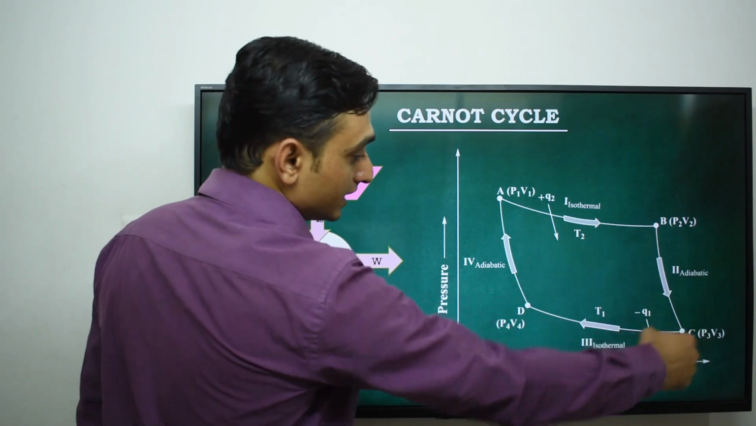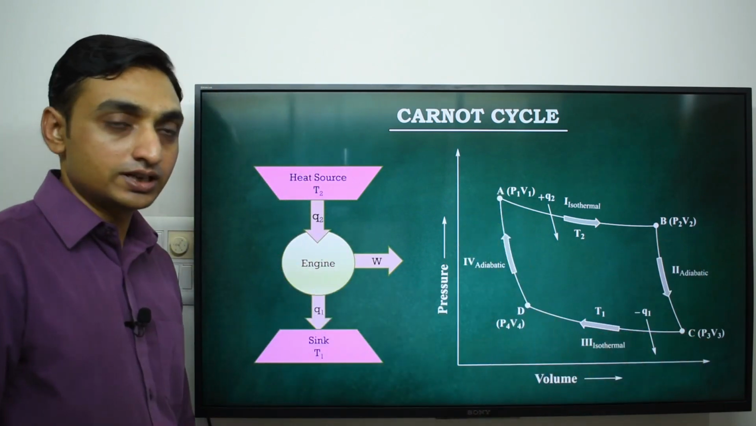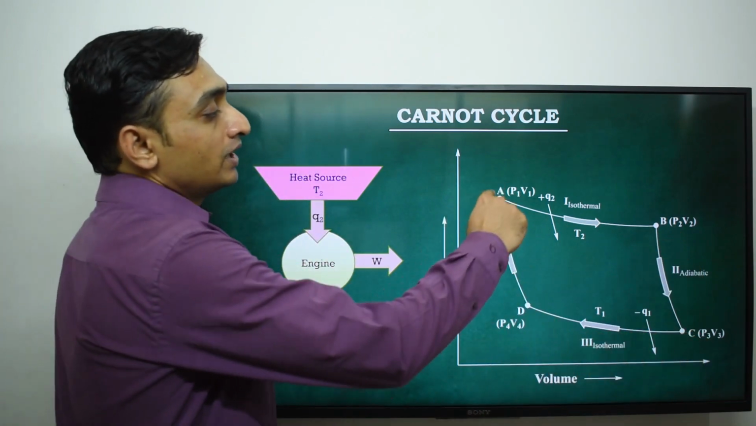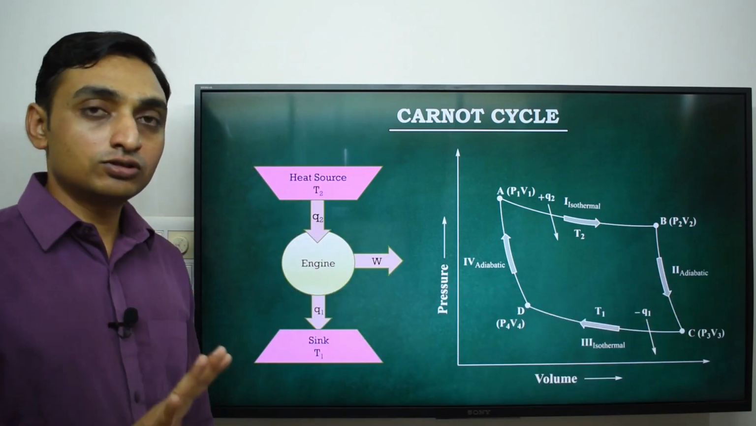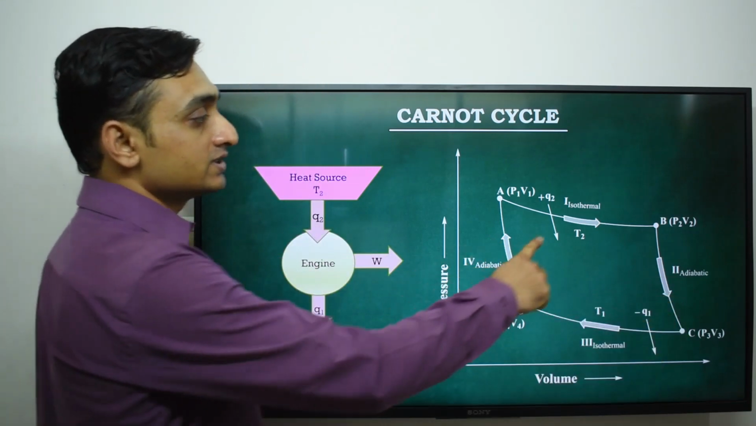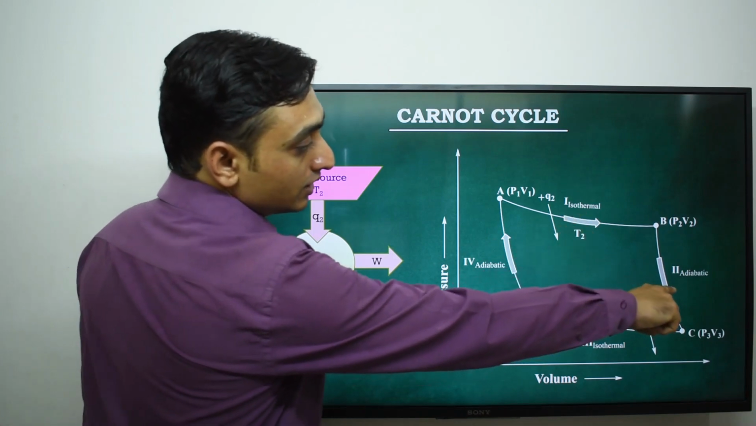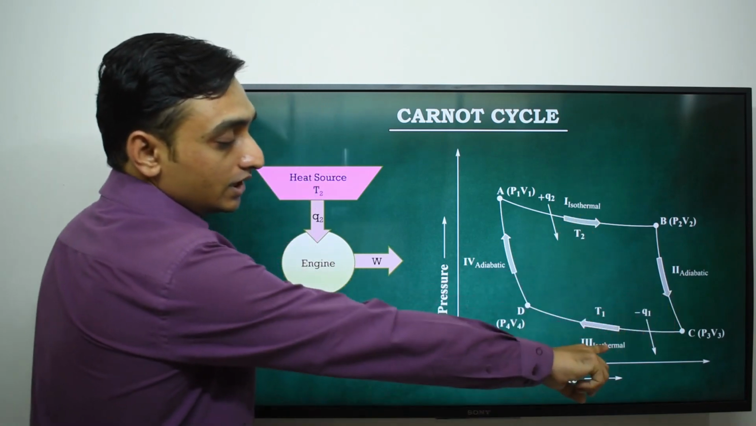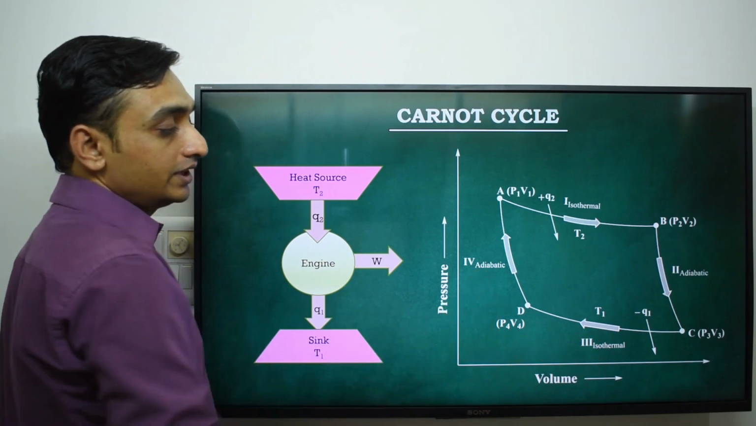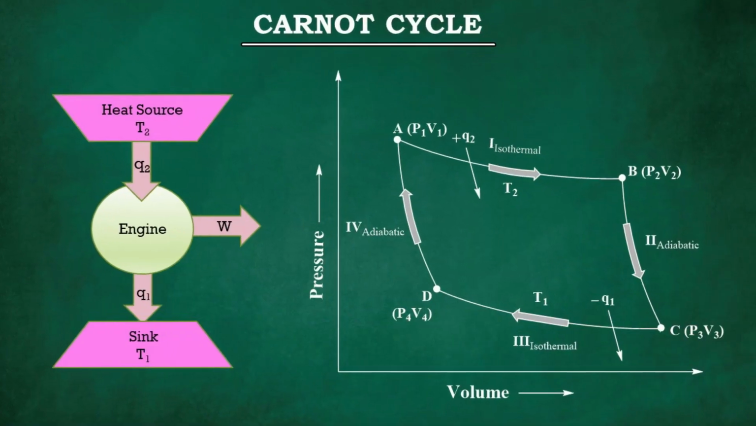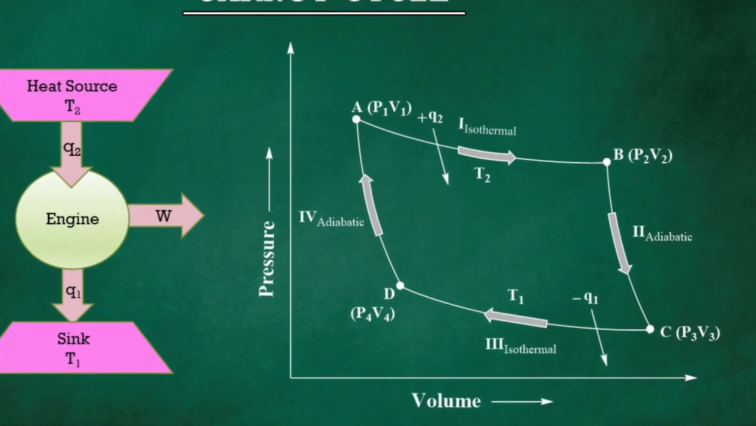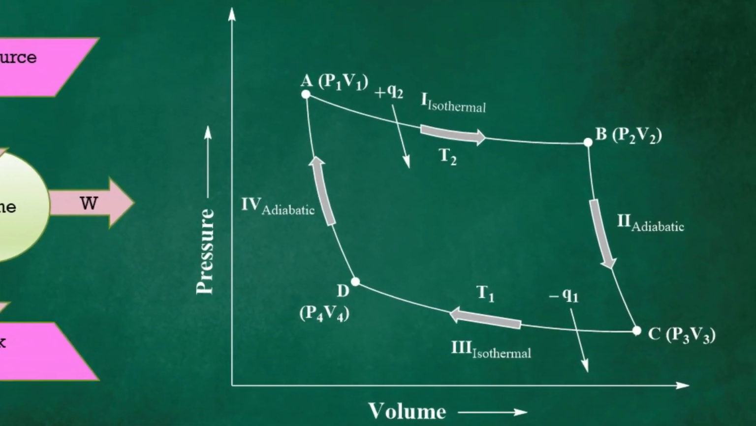So this is the cyclic process for the Carnot cycle, and this cyclic process consists of 4 thermodynamic processes, that is isothermal expansion, adiabatic expansion, isothermal compression and adiabatic compression, and the system returns to its original state. So it completes a cycle.